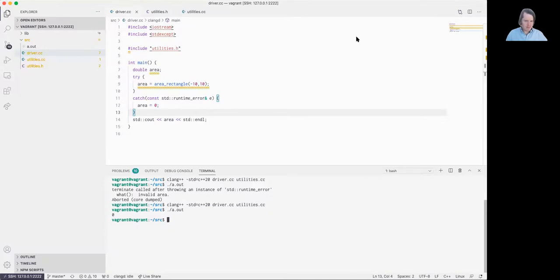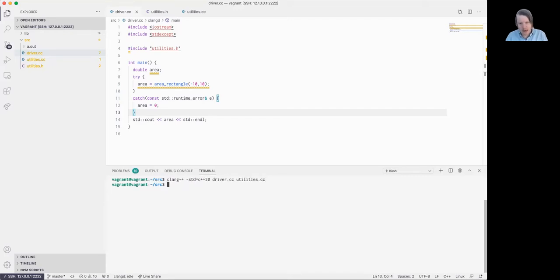Okay, so we're over here in Microsoft Visual Studio Code again. Let me go ahead and clear out my terminal window, compile this, and then we'll walk through it together. So up here, I've gone ahead and declared my area. I didn't provide an initializer. I'm going to get a value within the next statement, so I'm going to leave it empty right now to show the scoping of all of this. Area is going to be visible from its point of declaration within any inner scopes, as long as it's not hidden by a variable with the same name. And then it will again be visible all the way through until the termination of the block in which it was declared, in this case, main.